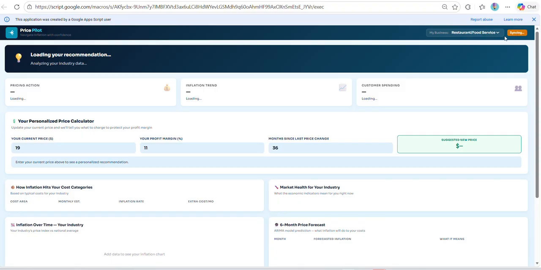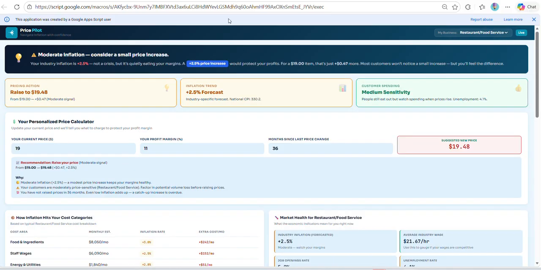We'll see we're syncing at the top. All right, now we're live. So we're getting a price action of raise to 19.48. Obviously, this does not look like a lot, but we're going to explain it up here at the top. Your industry inflation is 2.5%. It's not a crisis, but it's quietly eating your margins. For a $19 item, that's just 47 cents more. Most customers won't notice a small increase, but you'll feel the difference.